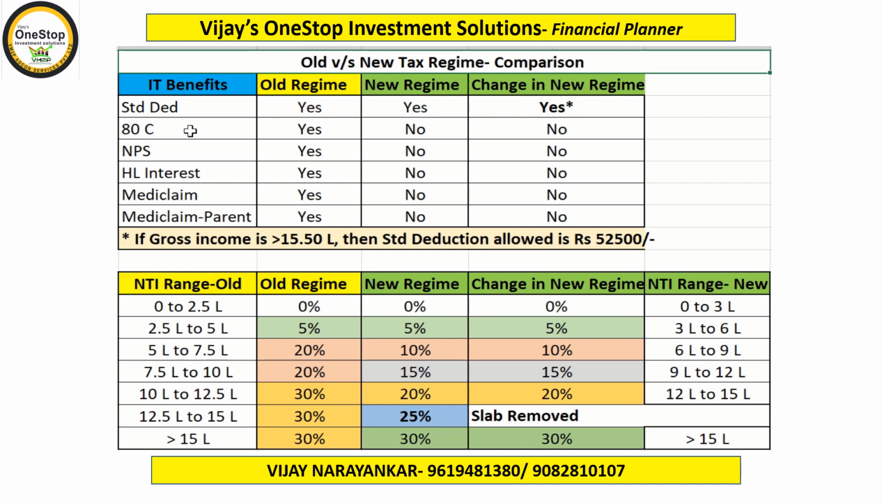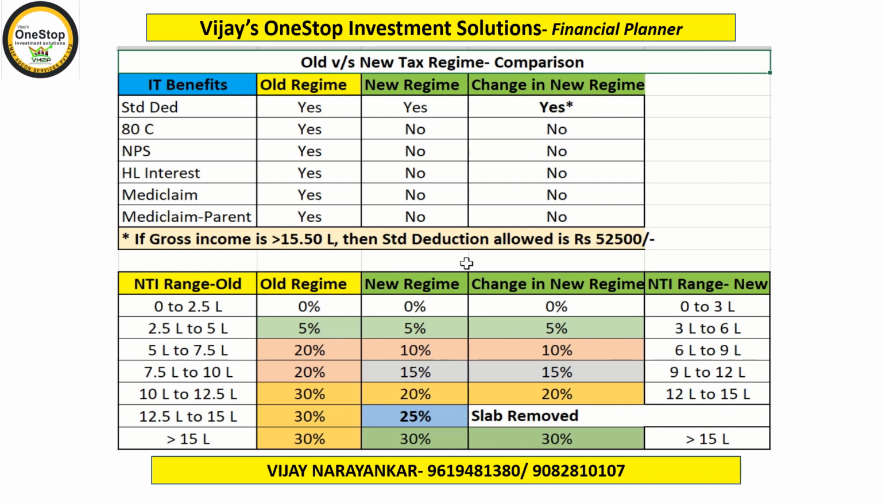The benefits under section 80C, national pension scheme, home loan interest, mediclaim, etc., which are available under the old methodology, are not available in the new methodology, including the changes announced yesterday. So there is only one impact as far as deductions and exemptions are considered: a change in the standard deduction of 2,500 rupees if your income is more than 15.5 lakhs. Hope this first table is clear with you.